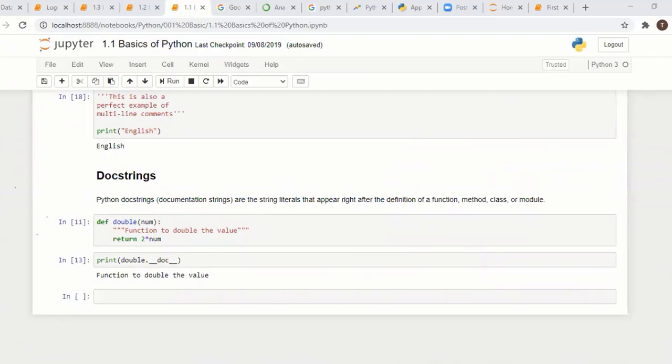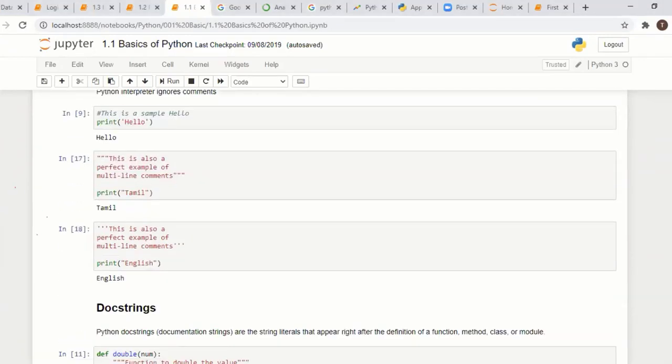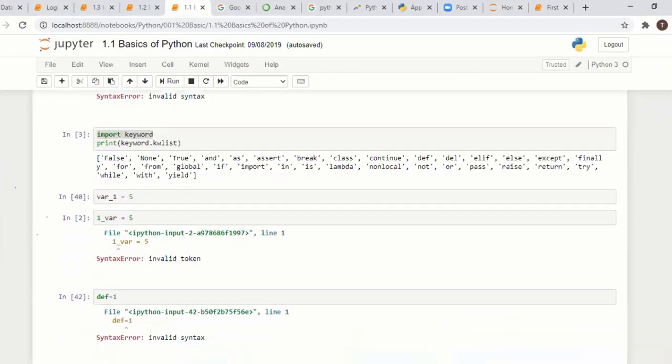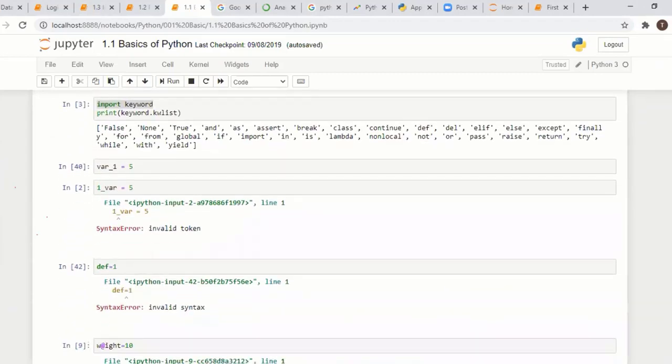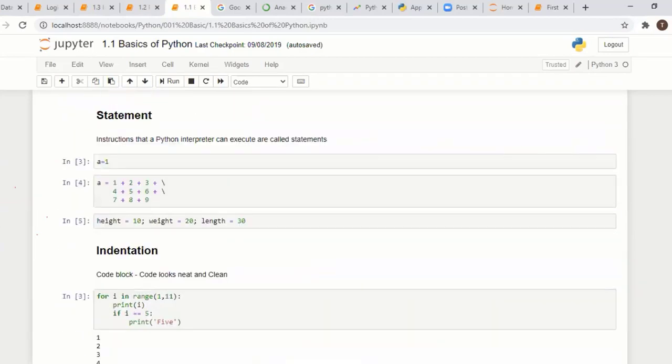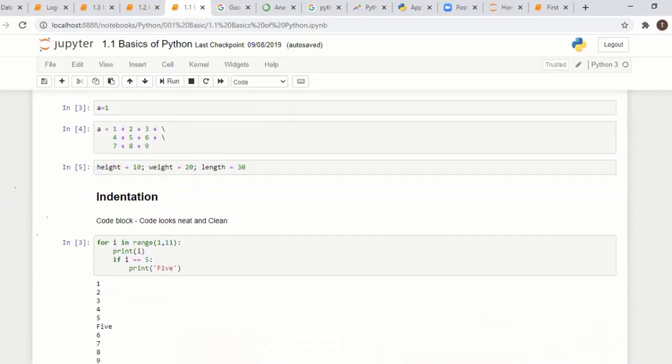Okay, so in this, we have seen some basic identifiers. How to define your identifiers? Identifiers should not be in the keyword list, and you should follow some naming conventions. Okay, next thing is statements. What are the statements? Single line, multi-line, and multi-statement in a single line. How to do all these things.